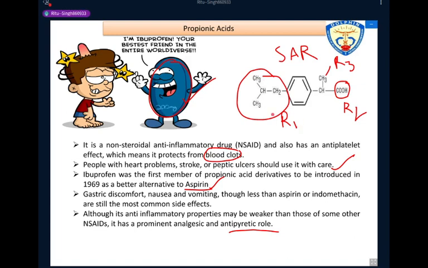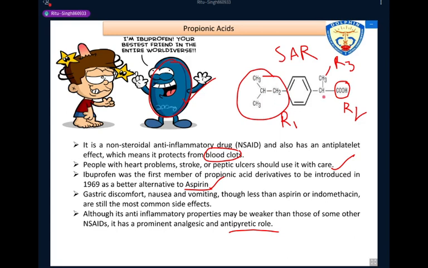But when we add a small substitution like a methyl group or ethyl group, it reduces the activity of the drug. So at the R1 position, only the isobutyl substituent is essential for the activity. If we add any small group or large group, it decreases the activity of the drug.